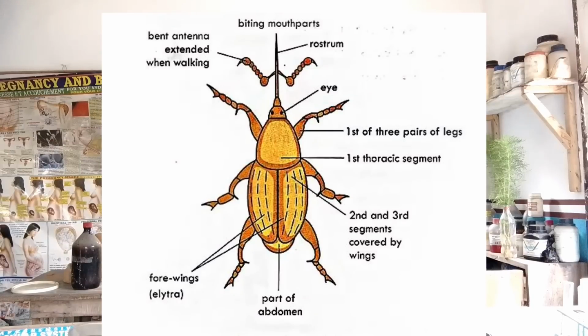Now on the structure of this bean beetle, we have the antenna, we have the head, we have the eyes, we have the thorax, we have the leg, we have the forewings, we have the abdomen, we have the mouth part, and we have the snout, which is the pointed mouth. Another thing you should note here is the feeding habit.